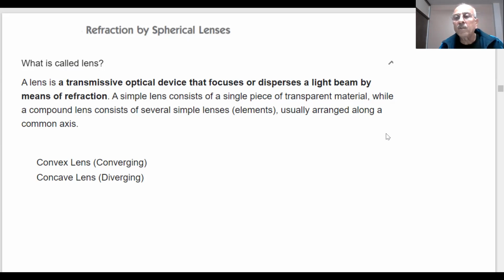Earlier, we have told you the reflection of the light. What is the reflection of the light? When light travels in air or in any medium, what happens? When it strikes an object, it is reflected back. And what happens when light passes from one medium to another medium? We will study about that also.